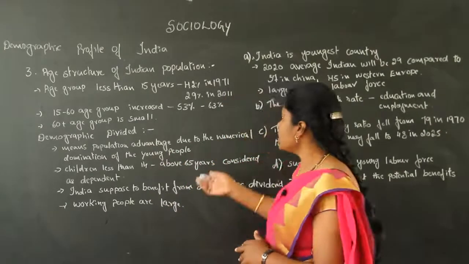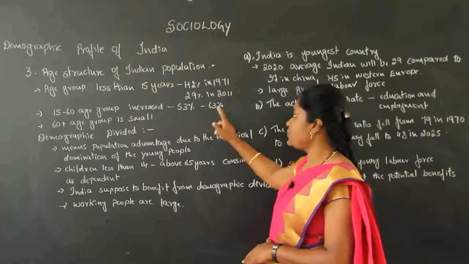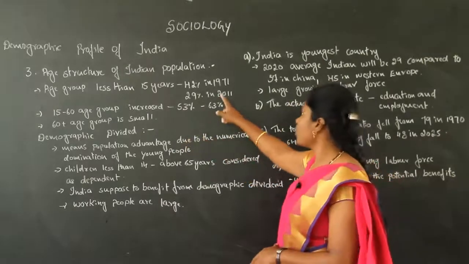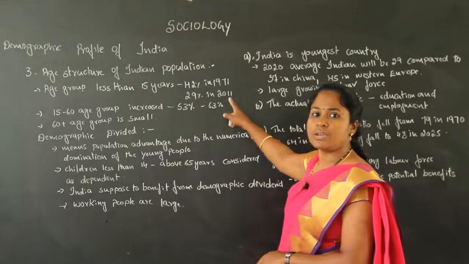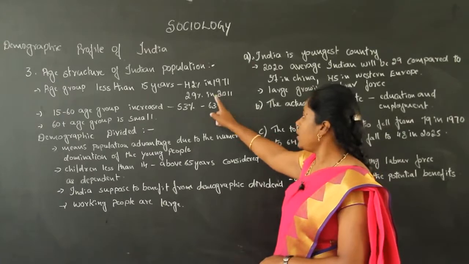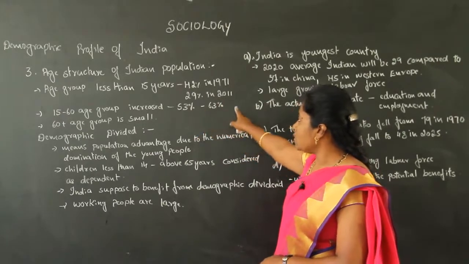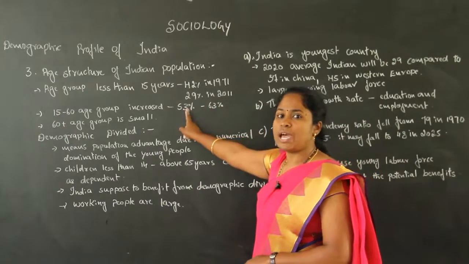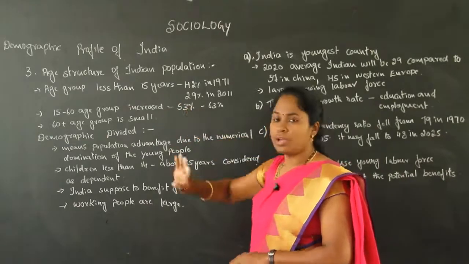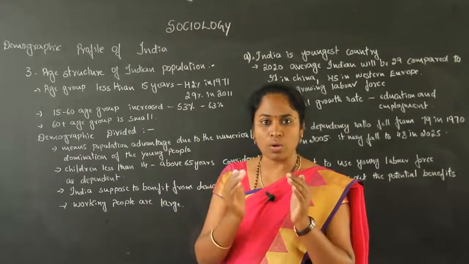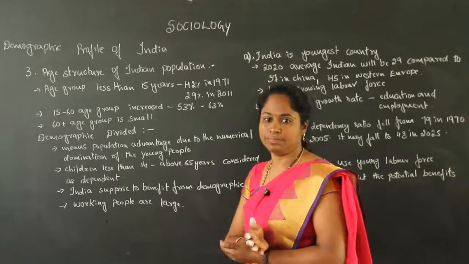The age group less than 15 years was 42% in 1971, and in 2011 it is 29%.